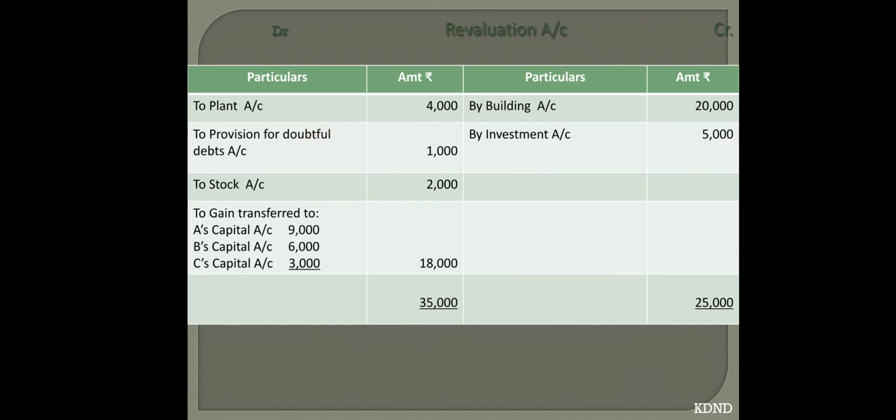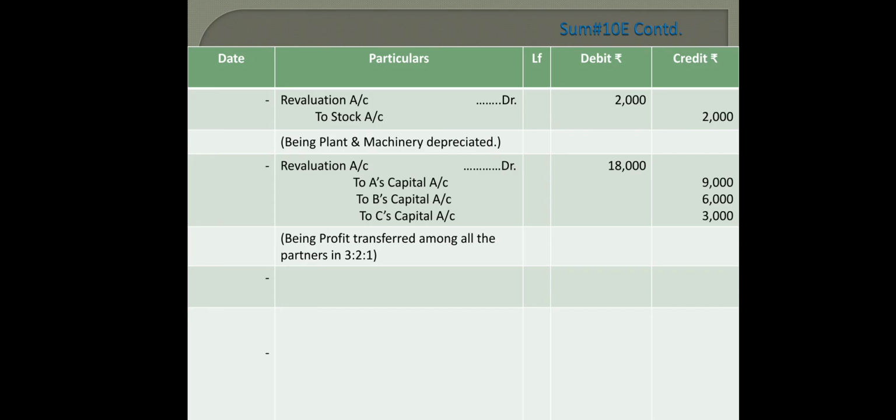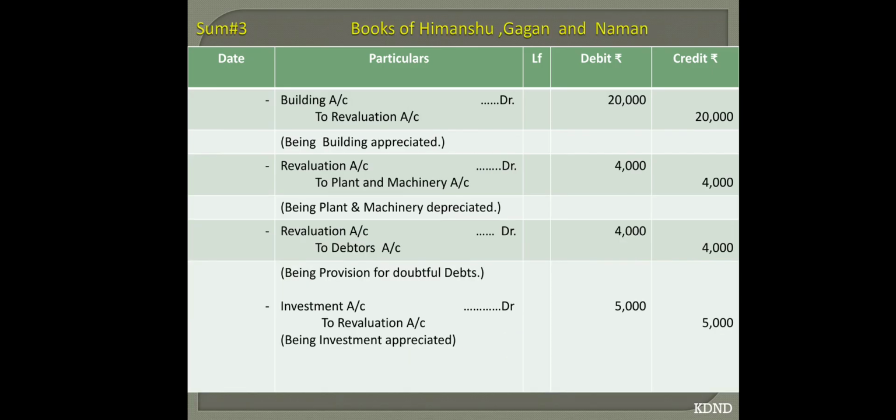And then the last entries were revaluation account debit to stock, and investment account debit to revaluation account, because investment has increased in value. And then the final entry, revaluation account debit to A's capital, B's capital, and C's capital. So I am showing the journal entries we have already passed. You just have a glance at this, so you can get the idea.